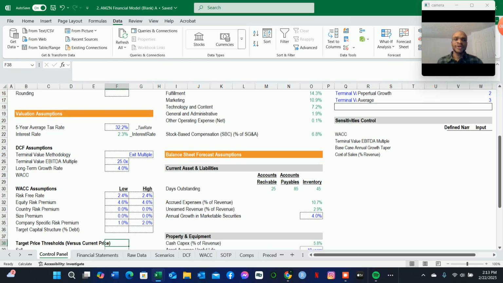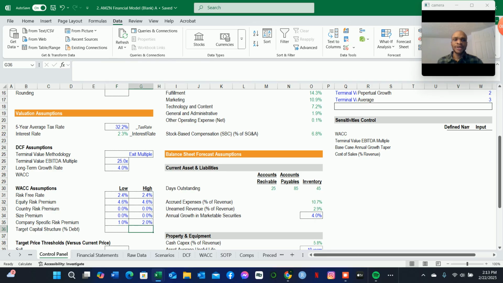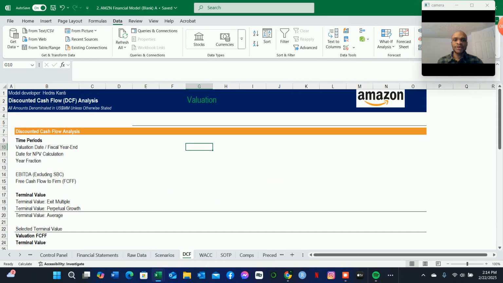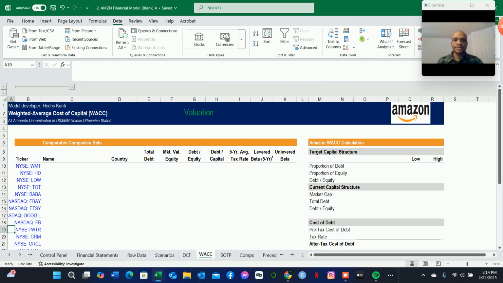And then the target capital structure, this is going to be based on our comparable company analysis for the debt to equity. So we're going to be seeing this later on, but we will set the assumption here to be 5% for the low and 10% for the high. So the total debt to equity, in this case, is 5% for the low and 10% for the high. We will see this later on where we are constructing our WACC, weighted average cost of capital. So let us move to the weighted average cost of capital section here. And here we will be bringing in